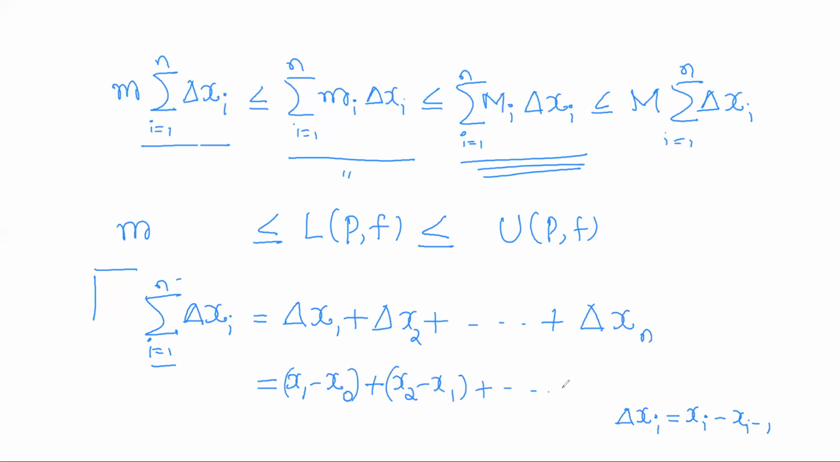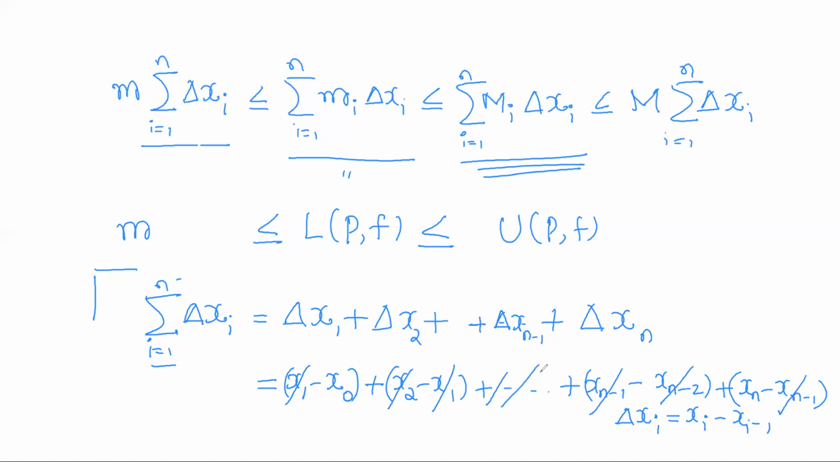Like this, and so on. Previously it will be delta x_{n-1}, which is x_{n-1} minus x_{n-2}, plus delta x_n, which is x_n minus x_{n-1}. Now you can observe minus x_0 plus x_1 minus x_1 plus x_2 minus x_2 like this, plus x_{n-1} minus x_{n-1}. So this will be cancelled with plus x_{n-2}. So what is remaining? x_n minus x_0.